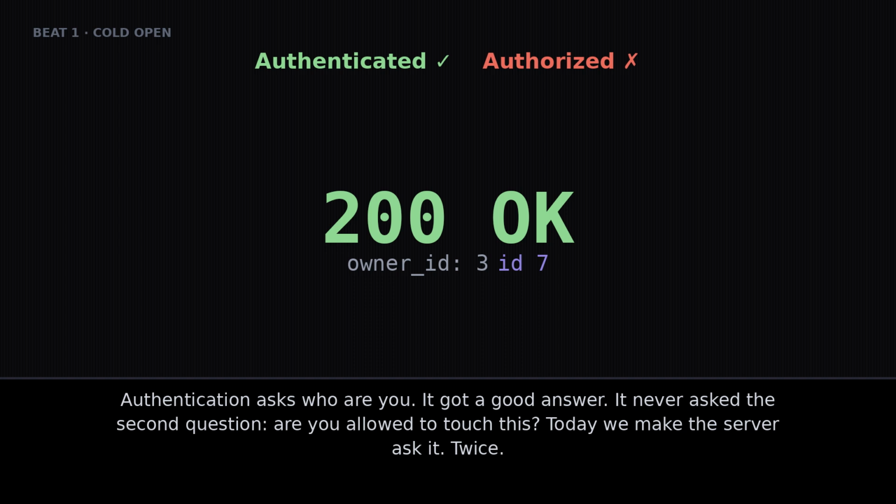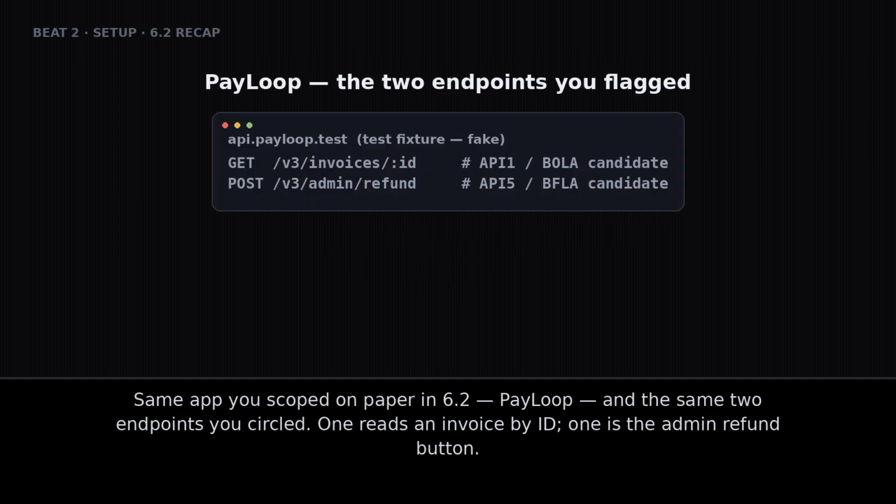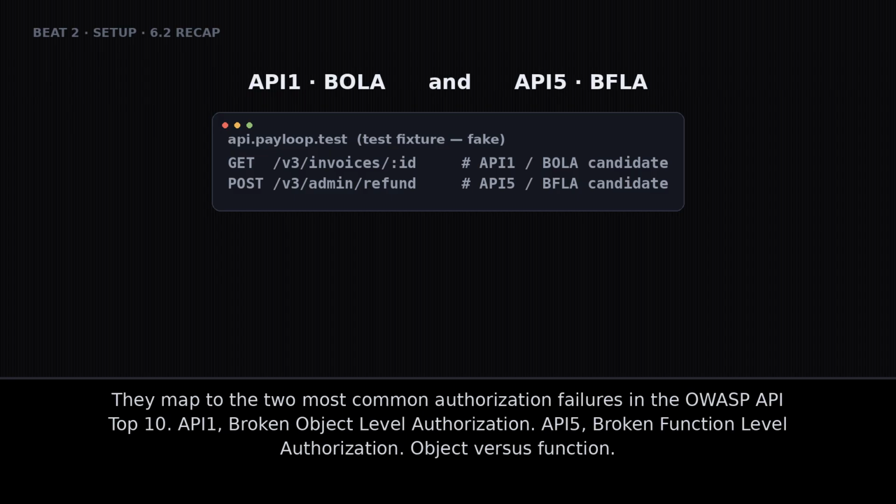Twice. Same app you scoped on paper in 6.2, PayLoop, and the same two endpoints you circled. One reads an invoice by ID, one is the admin refund button. They map to the two most common authorization failures in the OWASP API top 10. API1, broken object-level authorization. API5, broken function-level authorization.